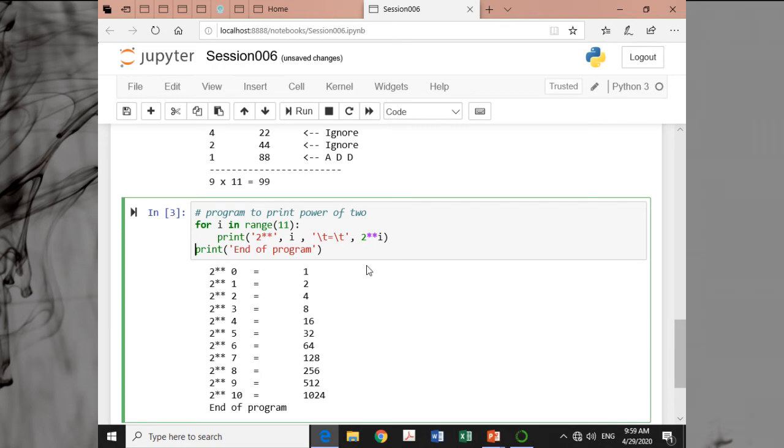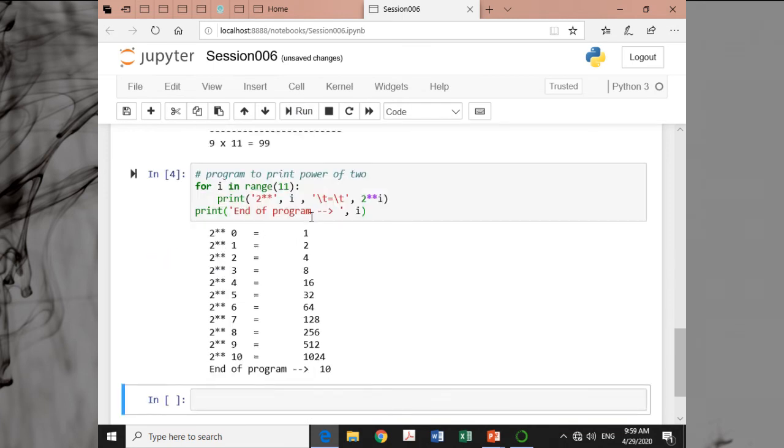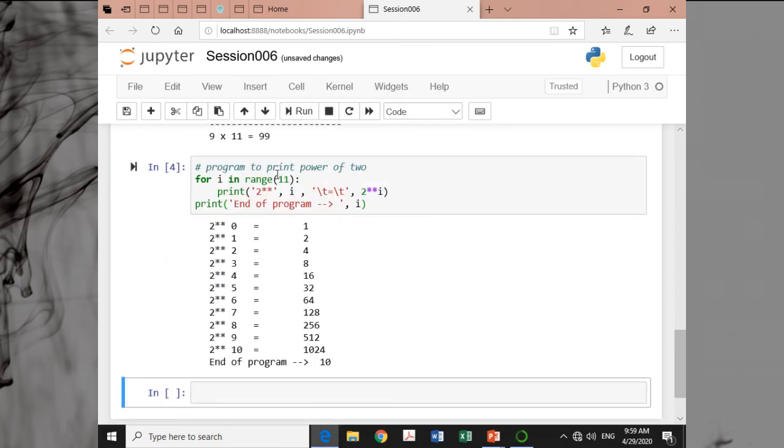One very good thing: what is the value of i now? Suppose I want to print the value of i when you exit from the loop. Will it be 10 or will it be 11? What do you think? Guess. It is always 10. When the value reaches 10, you exit. That means it will never be 11. So when you are out of the loop, the value of i is 10, the last value of i.